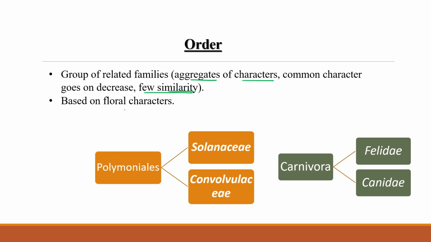For plants, based on their floral character we can put two different families in the same order. Like in Polymoniales, both Solanaceae and Convolvulaceae come in the Polymoniales order. Similarly, in Carnivora, Felidae and Canidae both come in the Carnivora order.